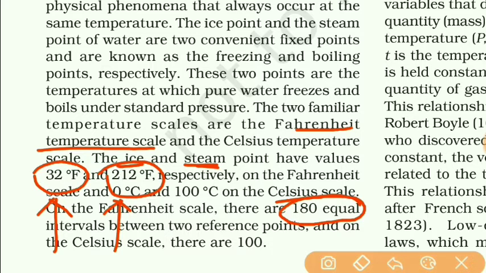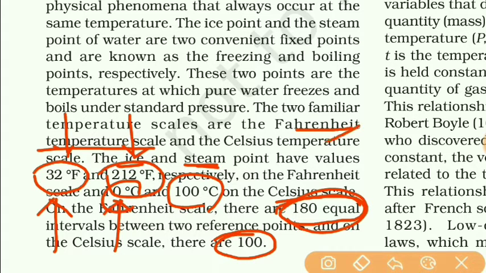In the Celsius scale, there are a total of 100 divisions between 0 and 100. But in the Fahrenheit scale, it is 180 equal divisions between the ice point and the steam point. The Fahrenheit scale is generally used to measure the temperature of a body.